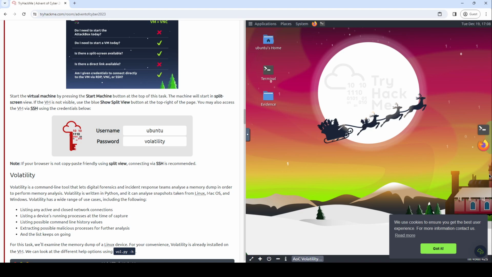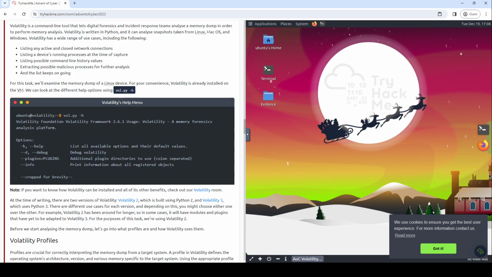So the command is not Volatility, but vol.py. And I guess that has a shebang in it, so you can use it from Bash, because I don't see them doing python3 vol whatever. So yeah, it's vol.py -h, and we get this whole entire thing output that says we are at version 2.6.1. That might be important later. It says a memory forensics analysis platform.